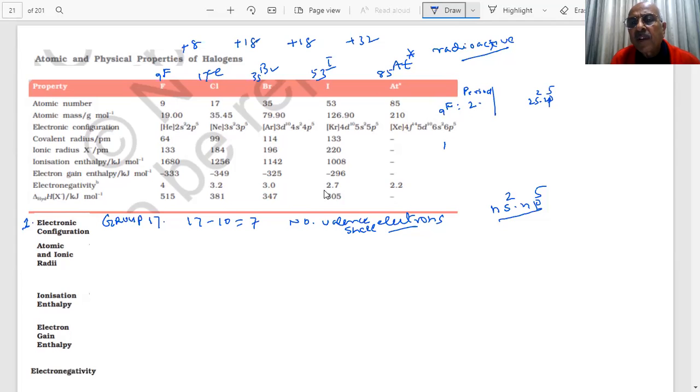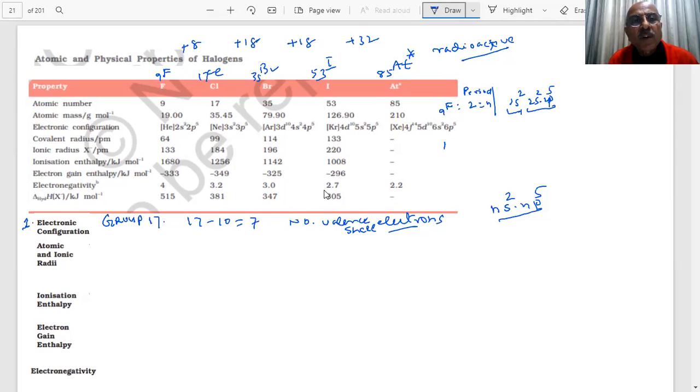Second period means n equal to 2, the outer shell is second. Then what will be the configuration? 1s2, 2s2, 2p5. Is it clear? Yes, sir. This 1s2 is nothing but helium. If I put the noble gas configuration, so you can write helium 2s2, 2p5.